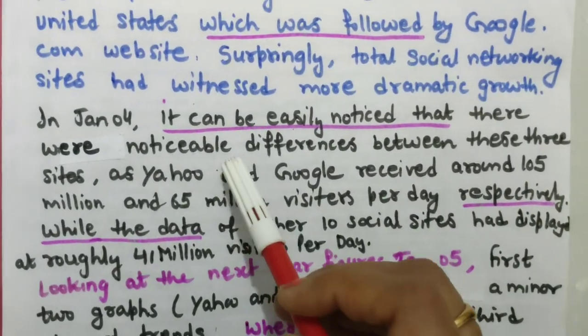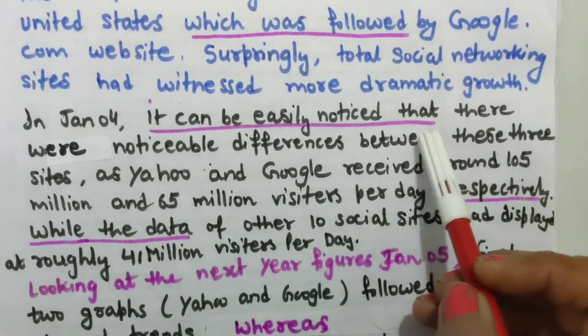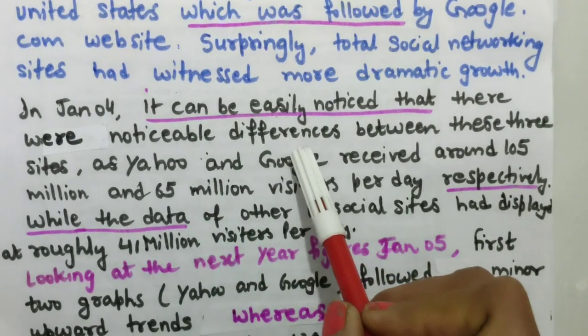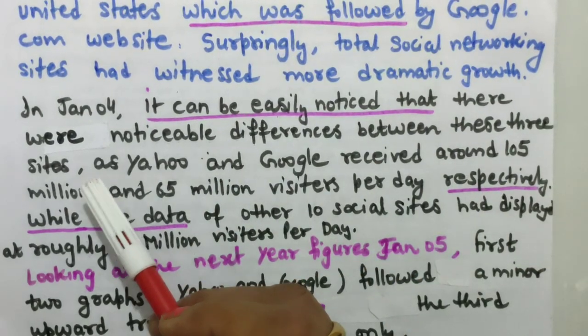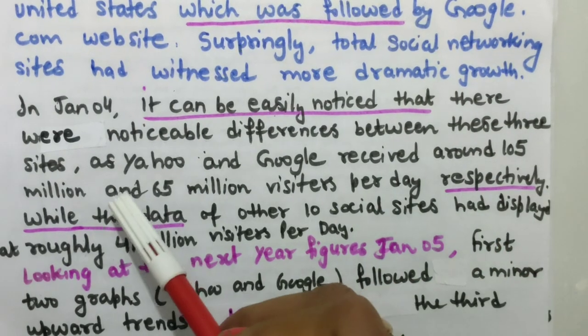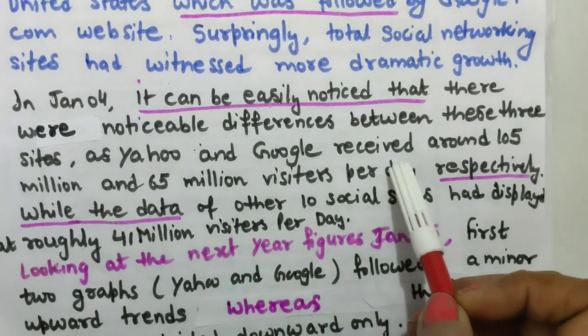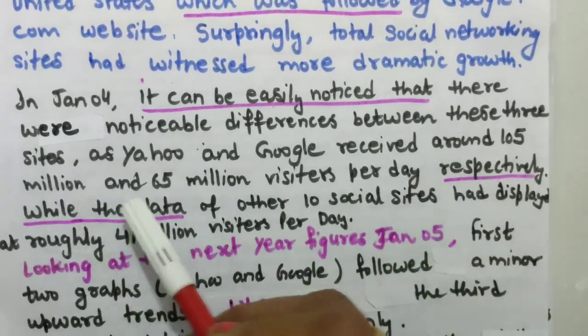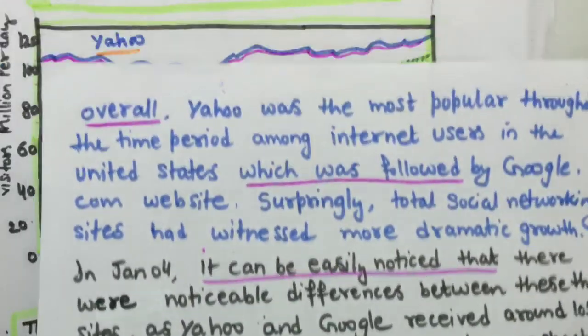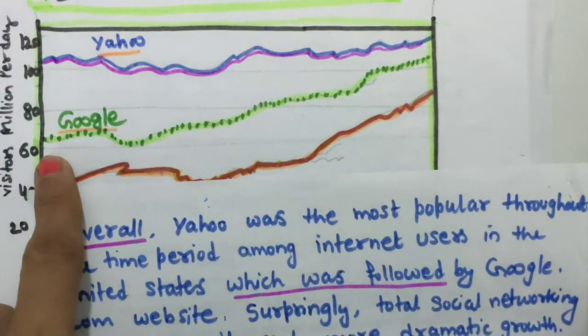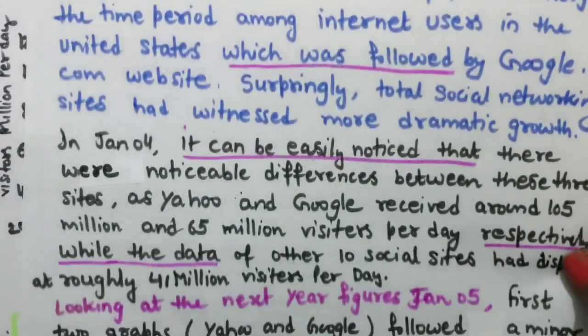In January 4, it can be easily noticed that there were noticeable differences between these three search engines or sites, as Yahoo and Google received around 105 million and 65 million visitors per day respectively. See this, Yahoo is 105 and this is 65 around.